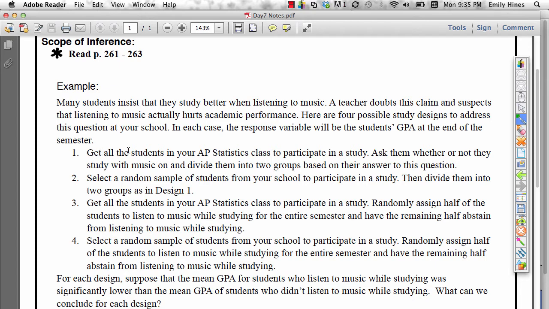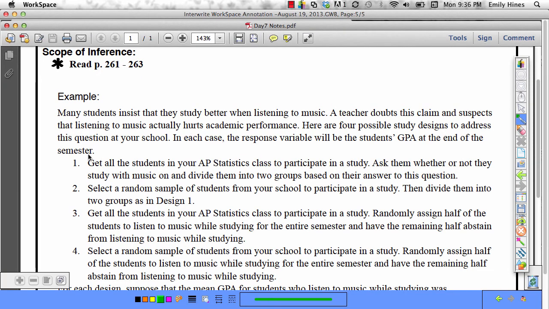So for one, since we're getting all the students in our AP class to participate, this is a convenience sample. All we did was ask them whether or not they studied with music on, and then divide them into two groups based on the answer to this question and look at their GPA. That's an observational study done with a convenience sample. So since it is done with a convenience sample, this tells us nothing. So, nothing.